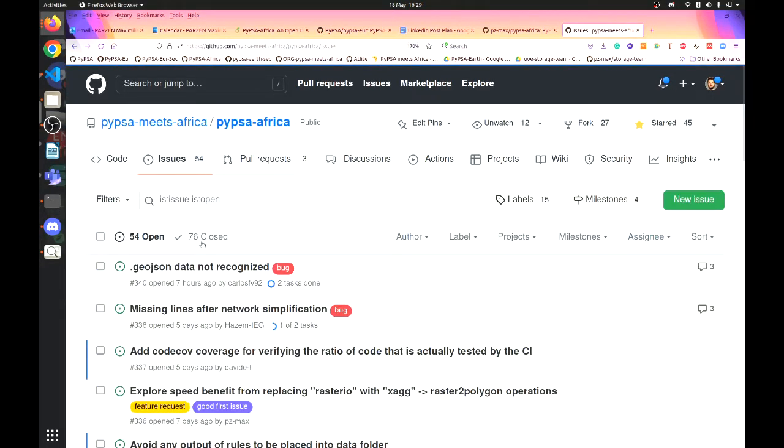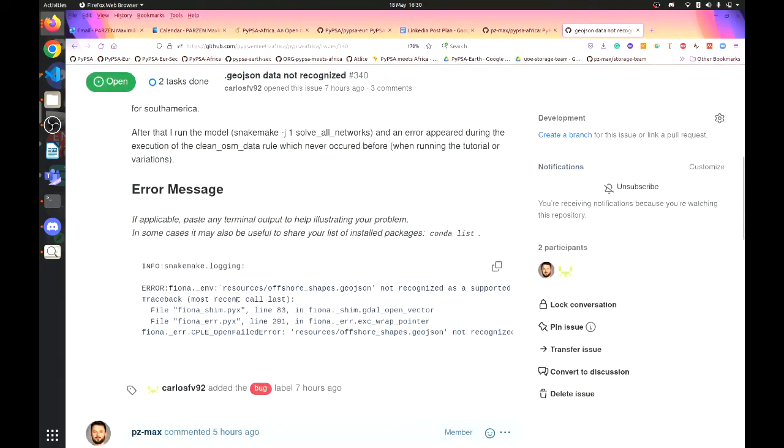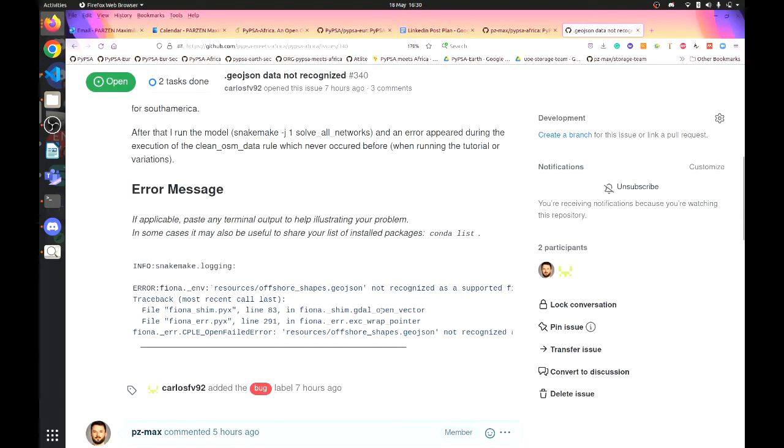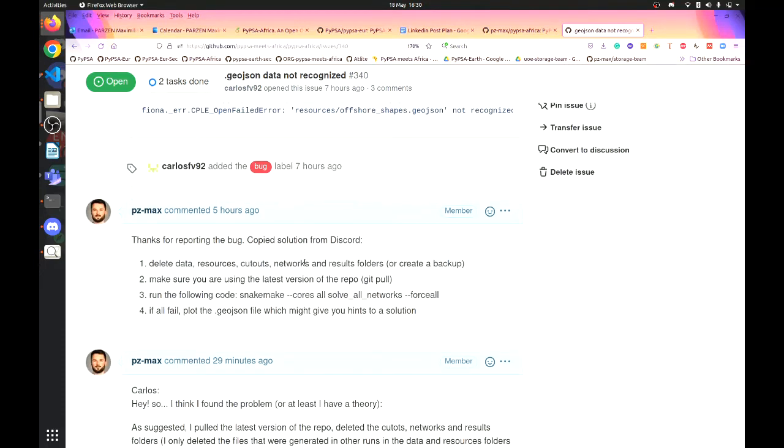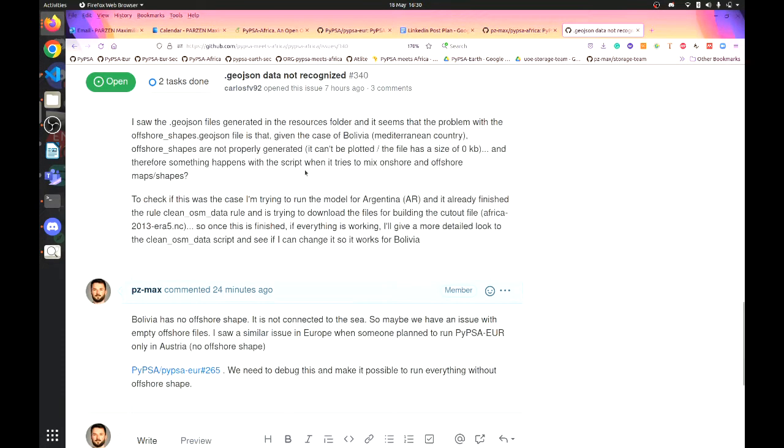the problem which he had is that the GeoJSON data was not recognized, and something with offshore stuff didn't work then, right? So you were trying to fix that, but the same error is still there.